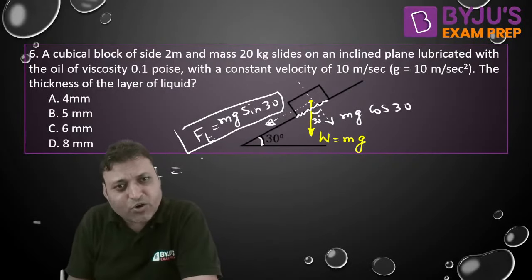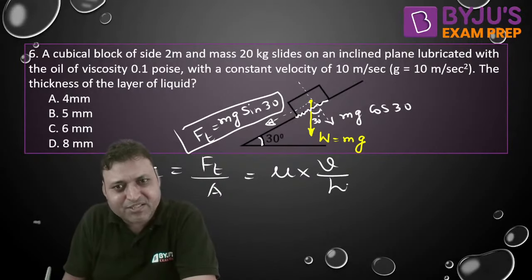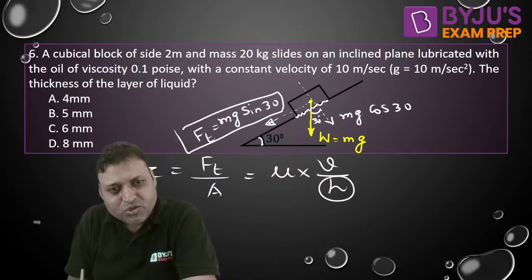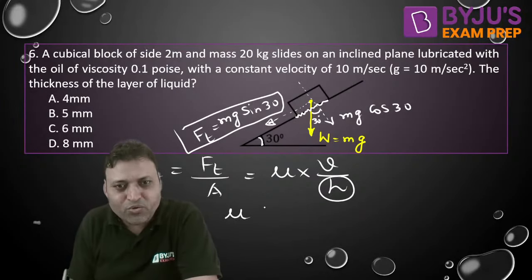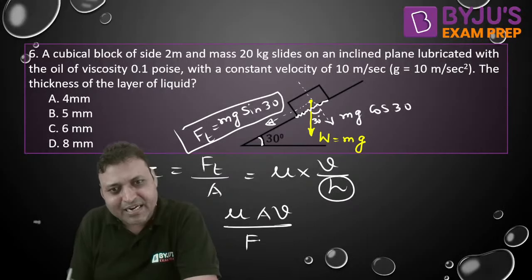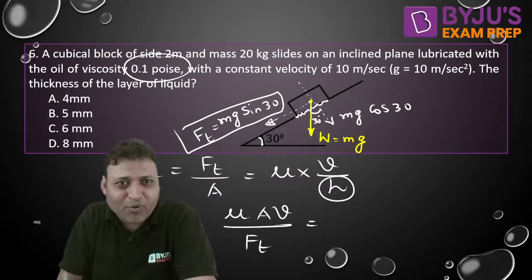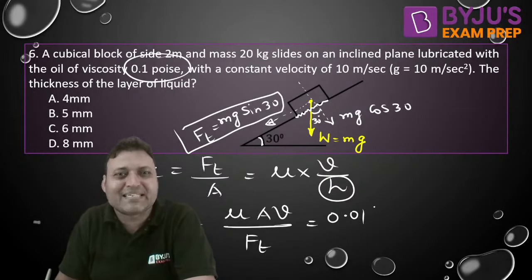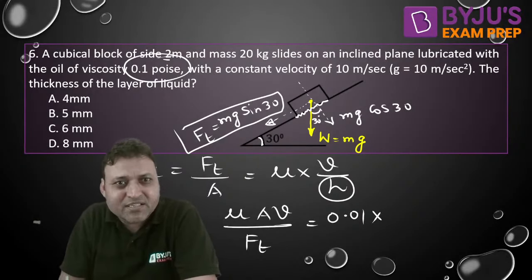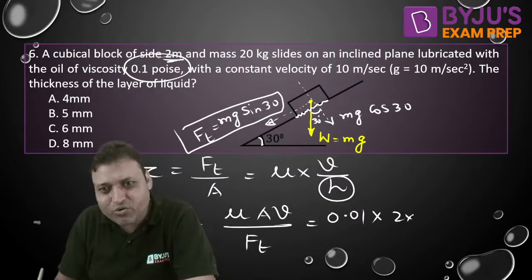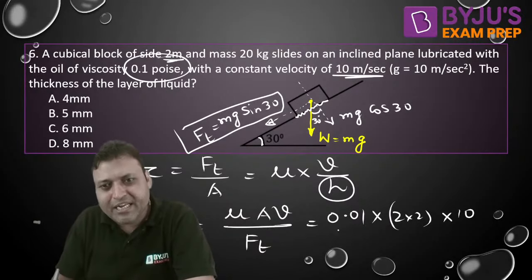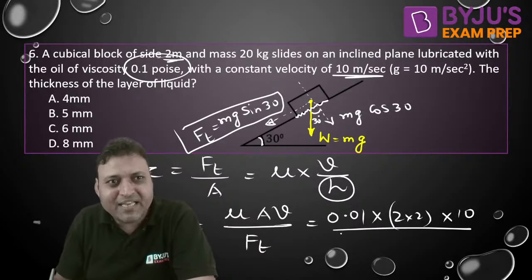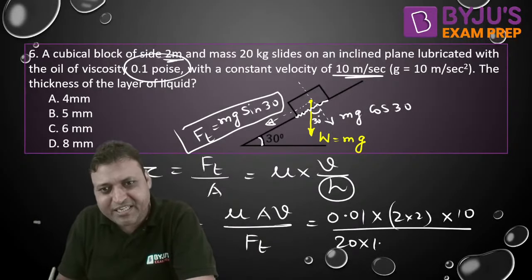So tau is equal to tangential force per unit shear area, which is equal to mu into V by H. The question is to find out H. So we can say H will be equal to mu A V by the tangential force. The viscosity is 0.1 poise, so 0.01 Pascal second, into area, which is 2 into 2 since the side is 2 meter. V is 10 meter per second. Divide by m, that is 20 kg into g, that is 10.